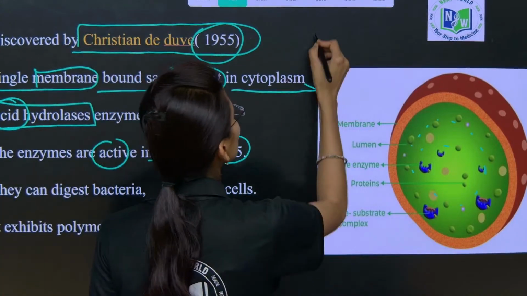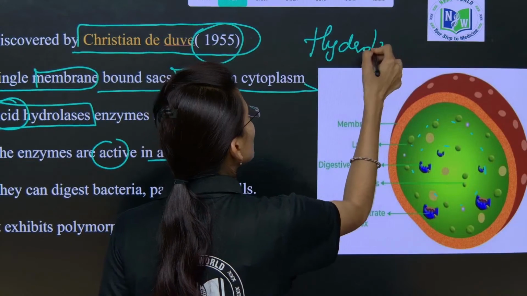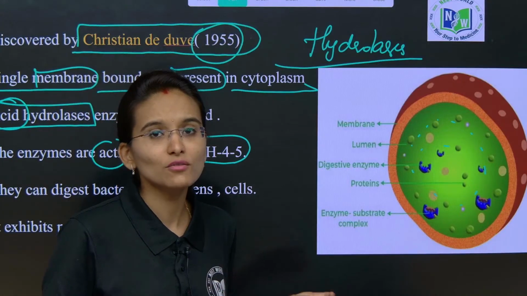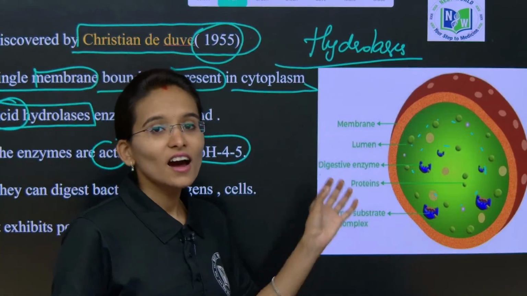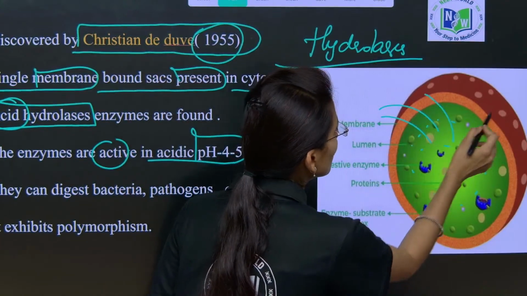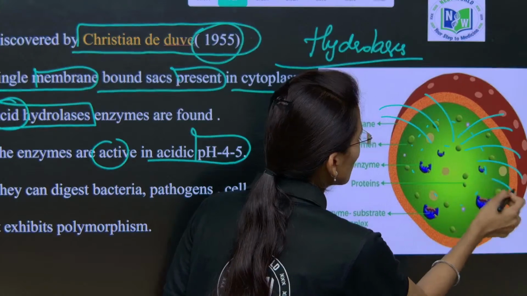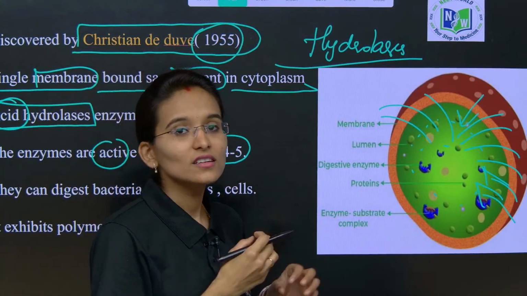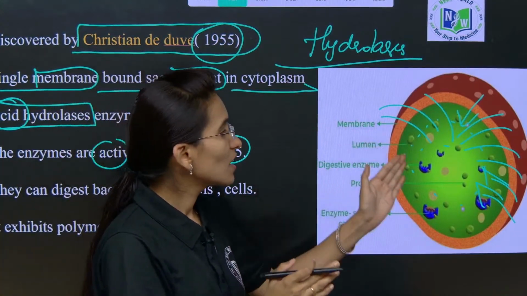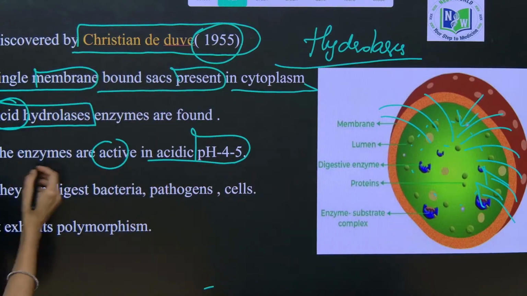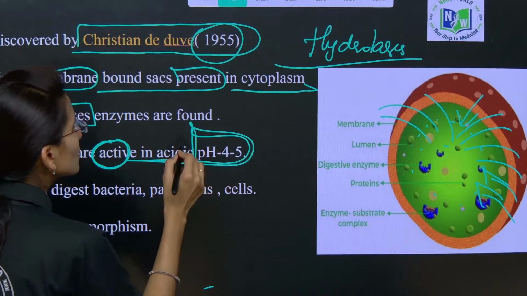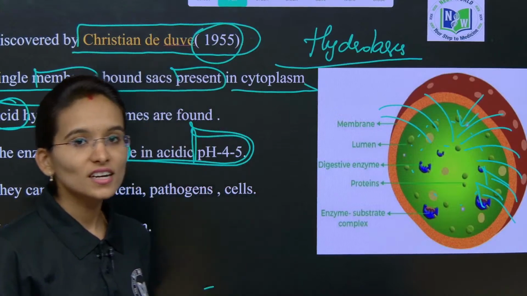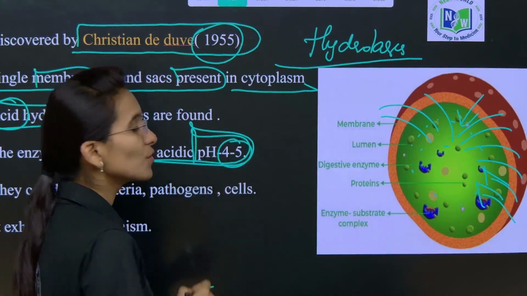What does the term hydrolases mean? It involves splitting water and the addition of hydrogen ions into the lysosome. Only in the presence of hydrogen ions do these enzymes remain active, at a pH of 4.5.